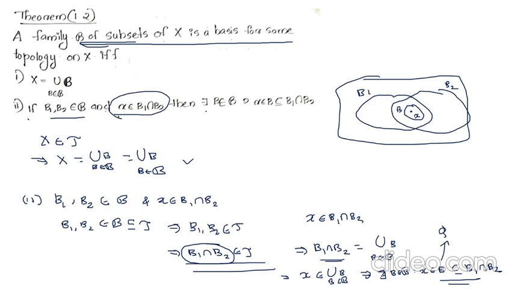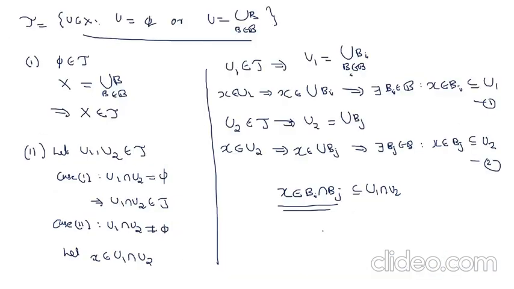Then we get a basis member, an element B from B such that X belongs to B, which is a subset of B1 intersection B2. So we apply that condition here. That implies there exists B belongs to B such that X belongs to B, which is a subset of Bi intersection Bj, which is a subset of U1 intersection U2.